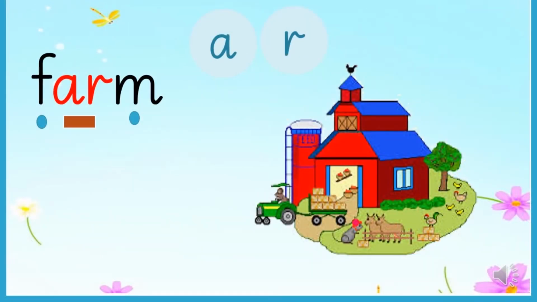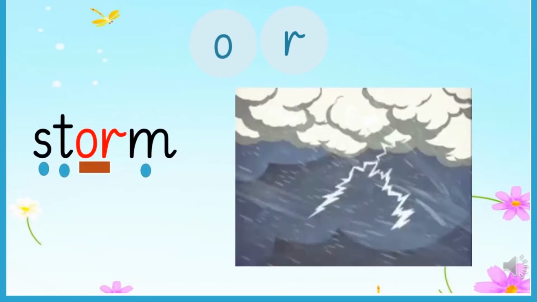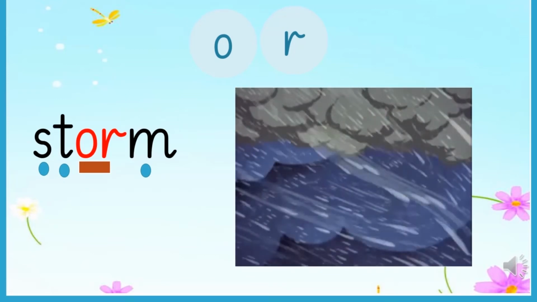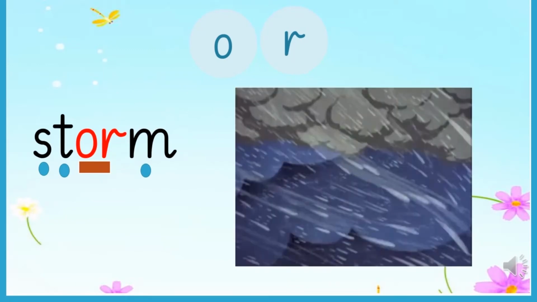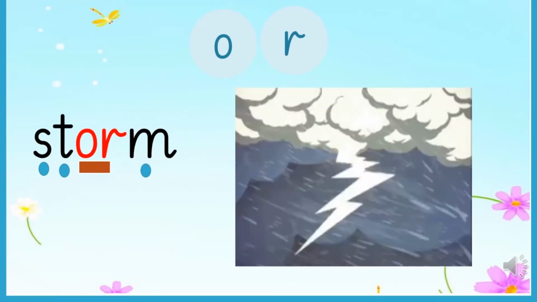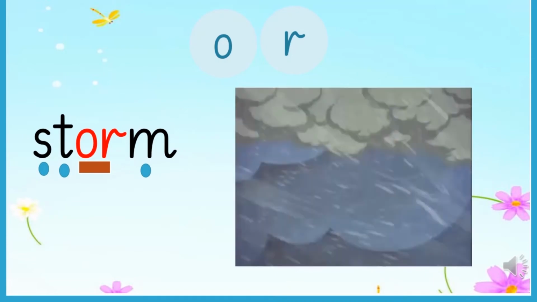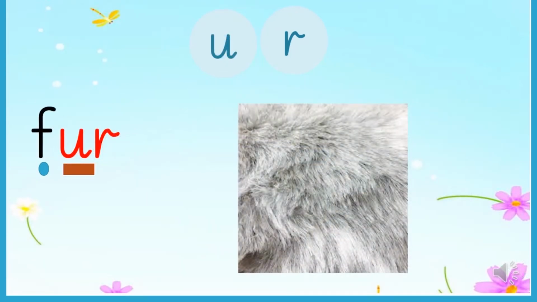I know you can read this word. Try to blend the sounds. Farm. Well done. Good going, children. Look at this. Yes, I know you did it in the last lesson. Well done. Storm. And what about this word? I know you can do it. Come on. Fur. Well done. Good job.